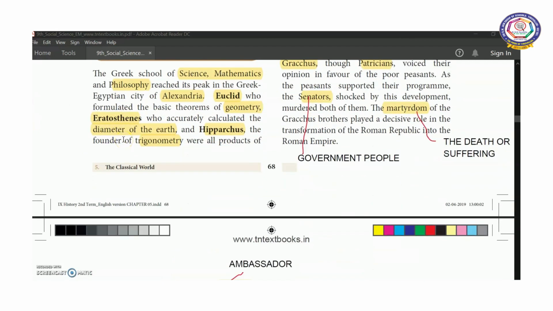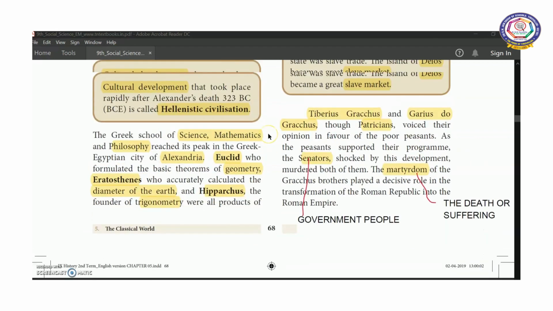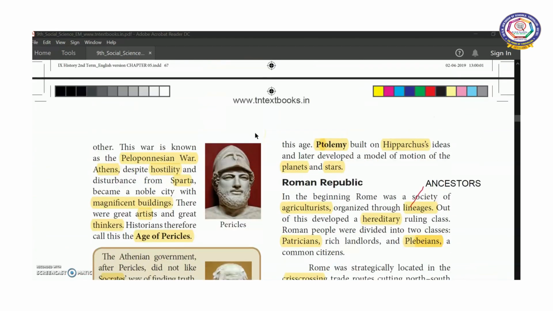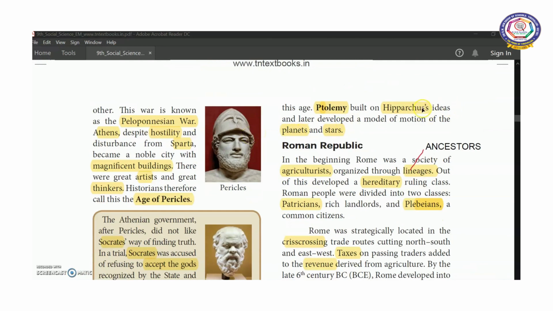The Greek school of science, mathematics and philosophy reached its peak in the Greek Egyptian city called Alexandria. Euclid formulated the basic theorems of geometry. Eratosthenes calculated the diameter of the earth, and Hipparchus, the founder of trigonometry, were all products of this age. Ptolemy built on Hipparchus' ideas, and he later developed a model of motion of the planets and stars. Motion means movement of planets.